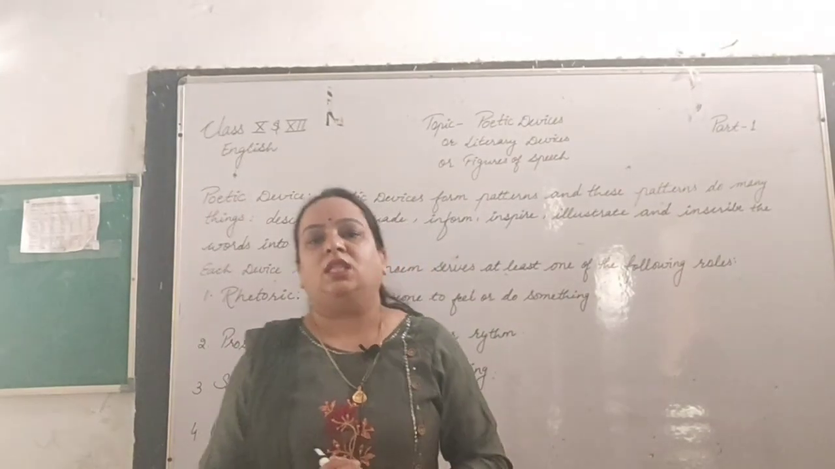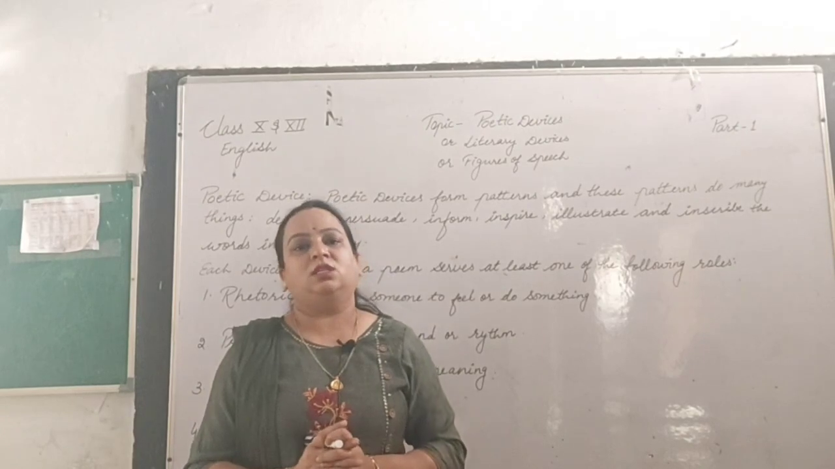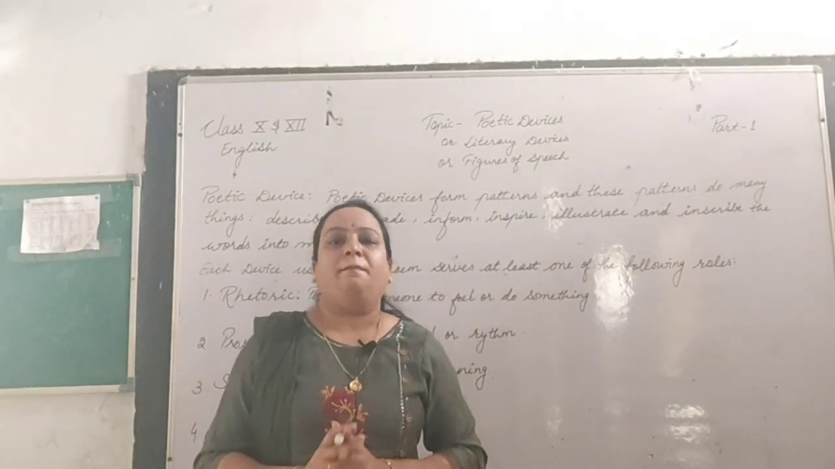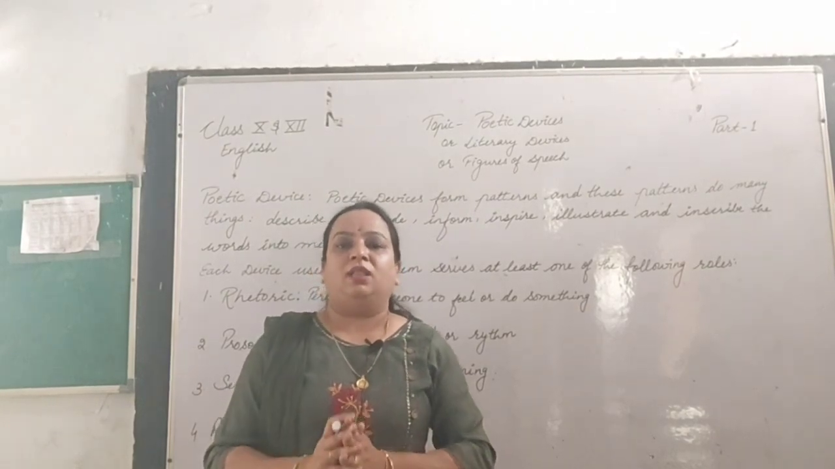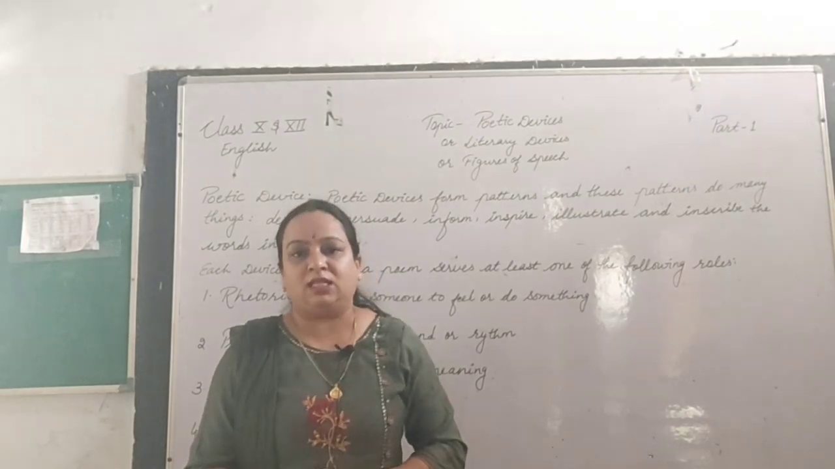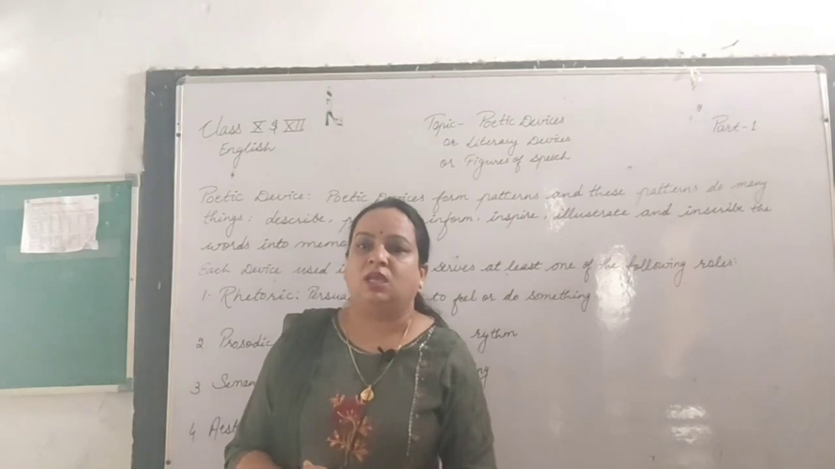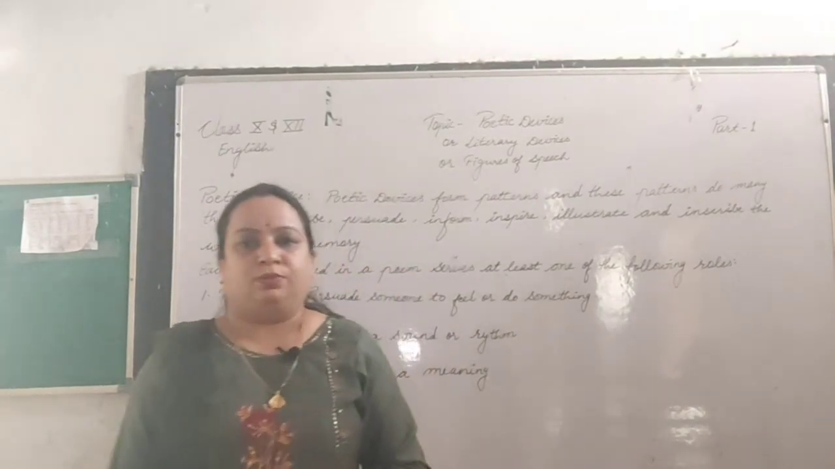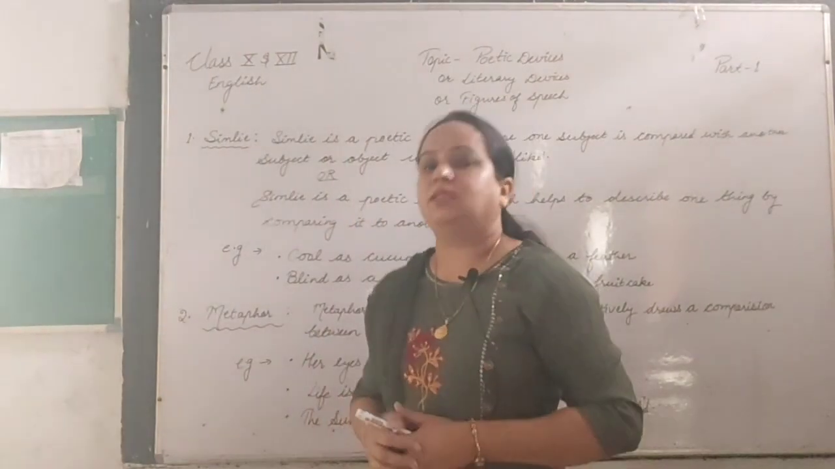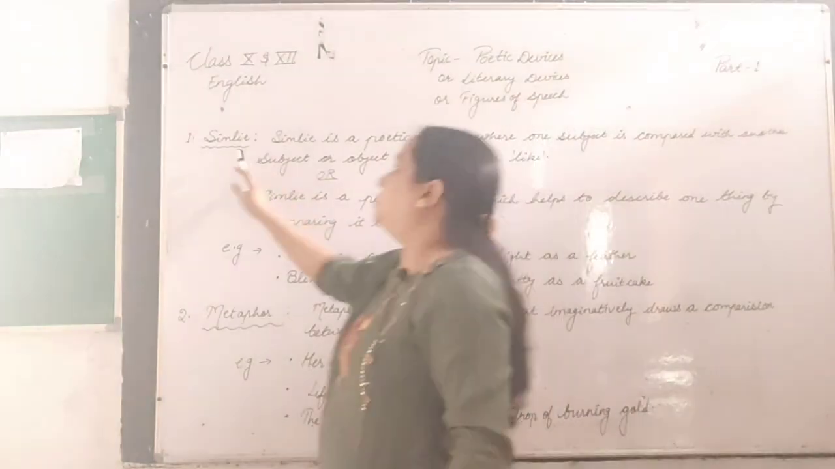So dear students, this is going to be part number 1 of poetic devices, where we will discuss only the first 4 poetic devices today. Please listen carefully and make notes in your notebooks too, so that it will be very easy for you to identify the poetic device in the poem given to you. Now let's start the first poetic device, that is simile.